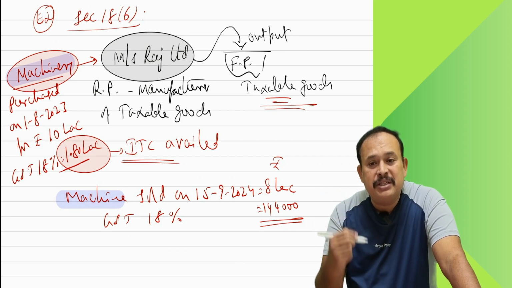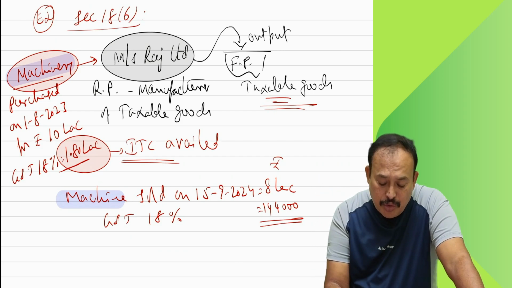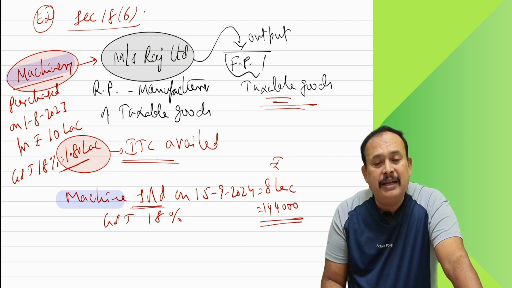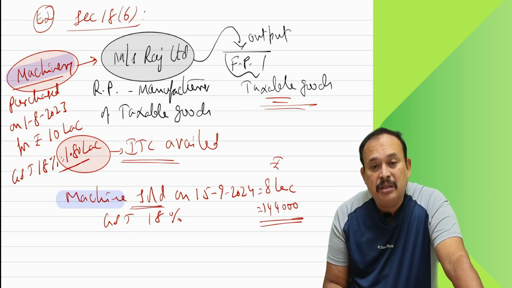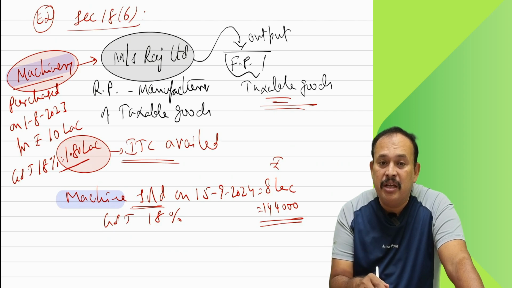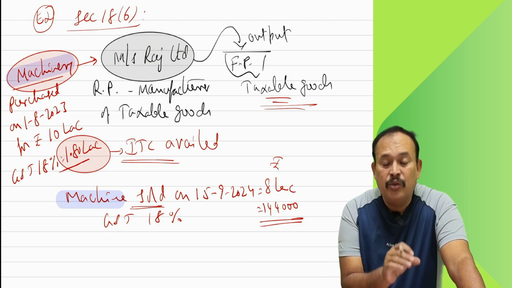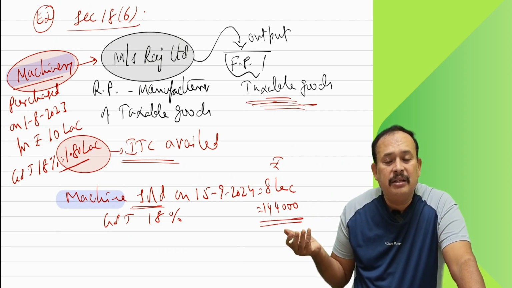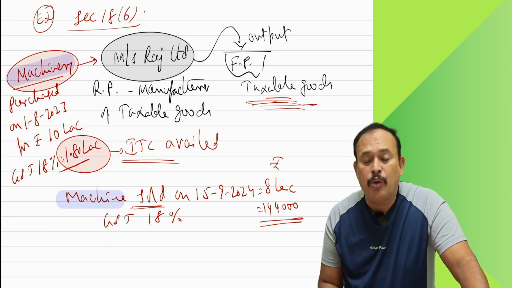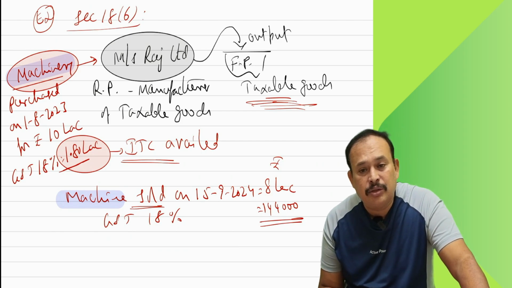Instead of producing that, if I sold it after some time, is ITC allowed or not allowed? But Raj Limited says, I already used this machinery for some period for my taxable output supply, and only now I am selling it. Therefore, how can you deny the full amount of ITC? Then the government said, no problem.